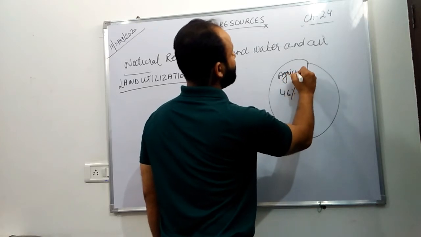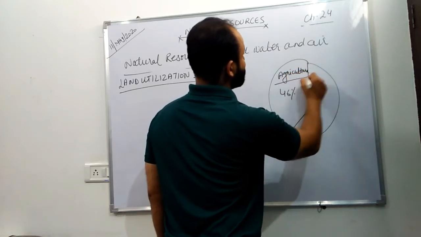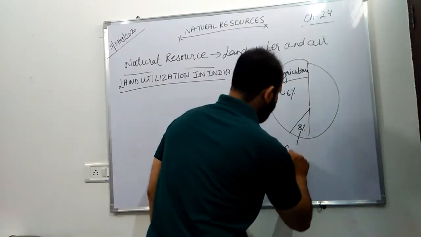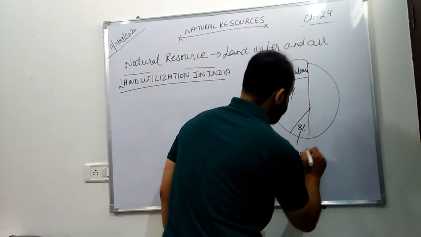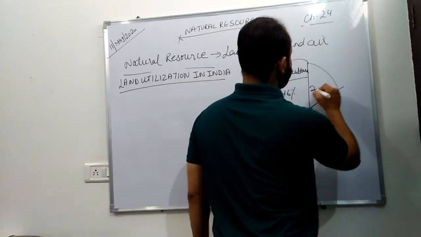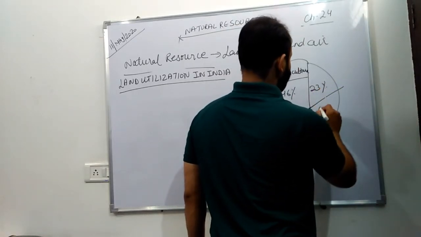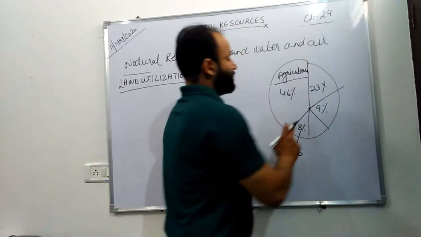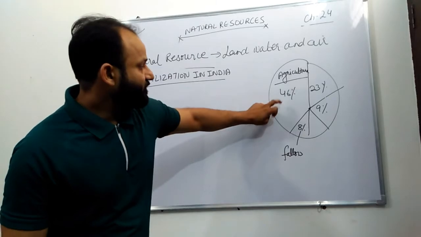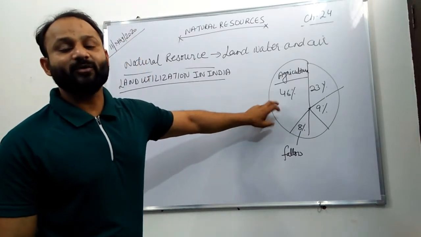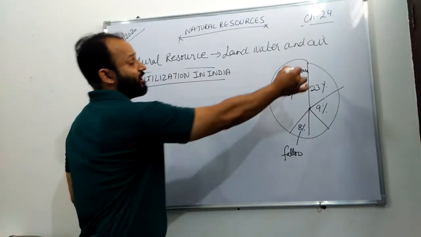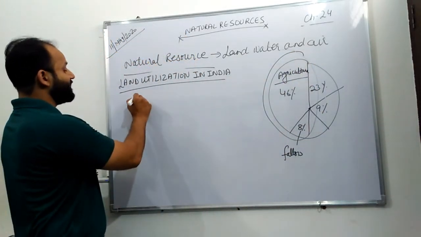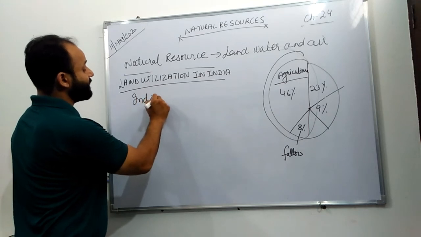46% is used in agriculture, and 8% is fallow land, and 23%, 9%. This states that 46% of land, nearly half of the land that we have, is used as agriculture. So basically India is an agricultural land.